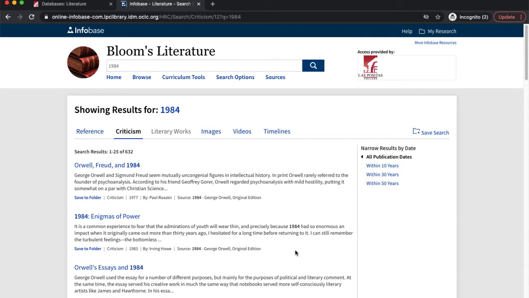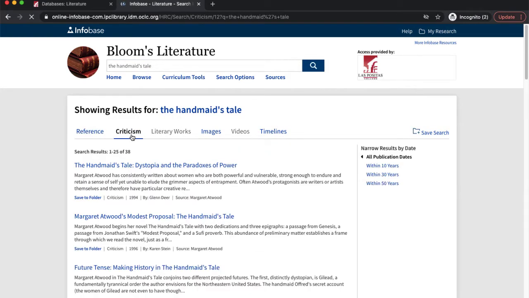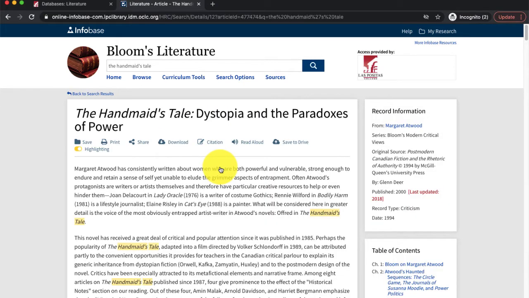Click Search. The database will now show you different information sources sorted by type below. When looking for a literary criticism, click the Criticism tab. You may find it helpful to review the other sources too, since you will often need multiple sources when writing about literature. Click on the titles to get more information like the article author, publication date, source of the article, and to view the full article.